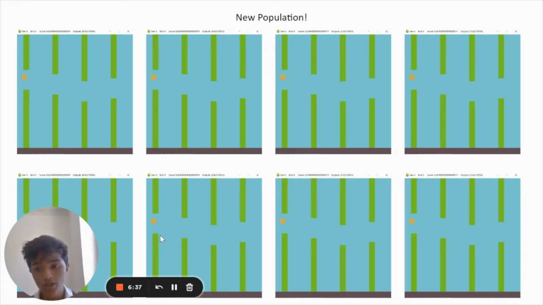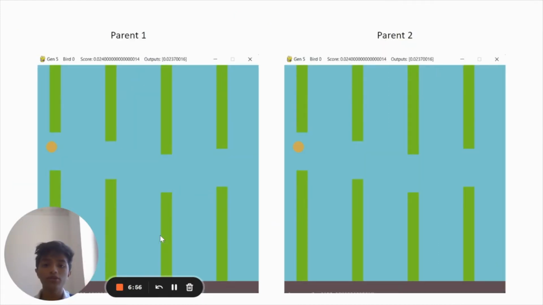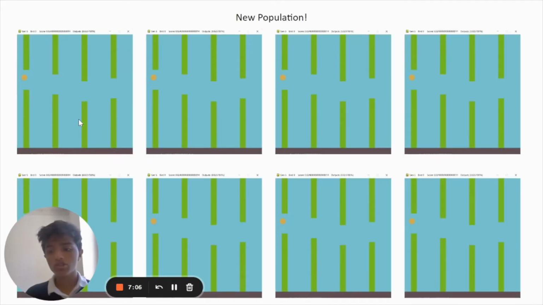One thing that's very important to note about creating this new population is that you always want to include the older birds, because there's a chance, I don't know how likely it is, that all the new population birds are trash, or not going to do as well as the older birds, and you don't want to lose the progress you already have. By putting in these older parent birds, you're saying this is a baseline. If there's anything better than this, that's good. If there's anything worse, you still have these guys who did well. So they'll play the game again. So this new population is made of that.